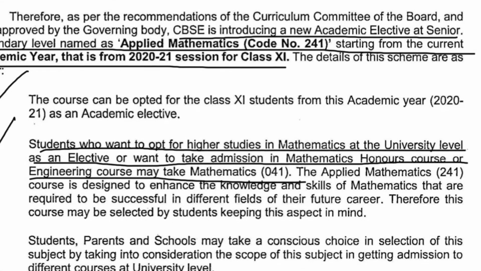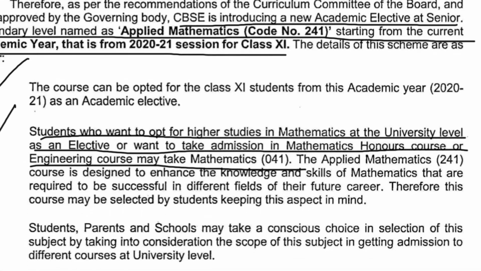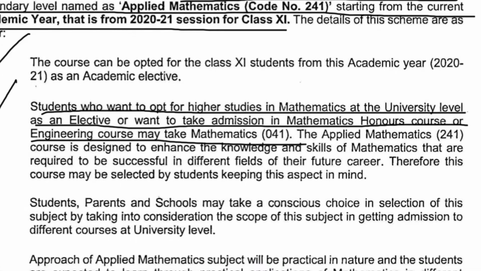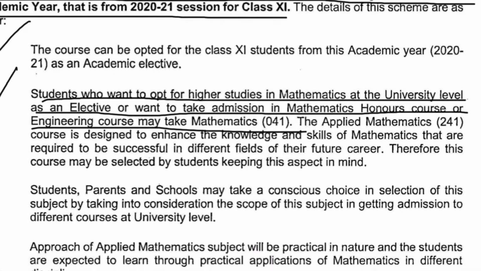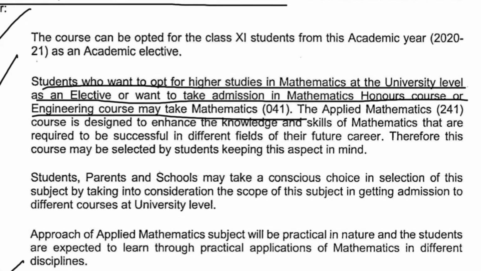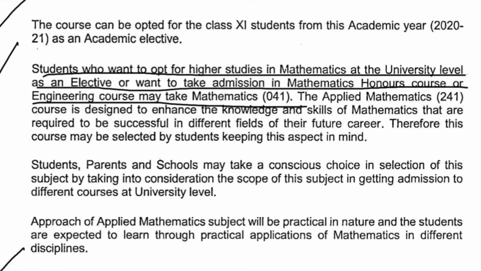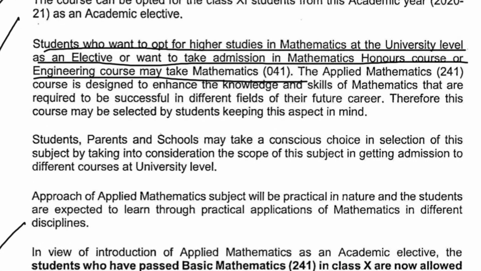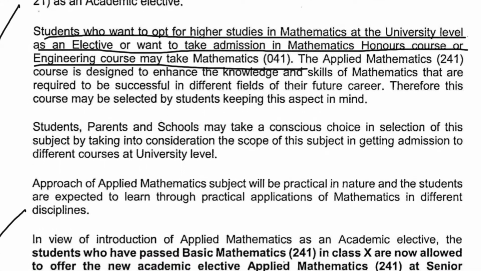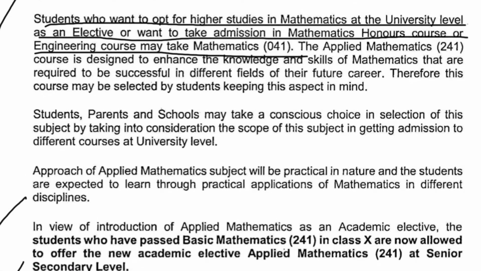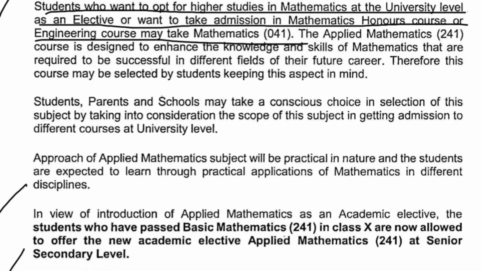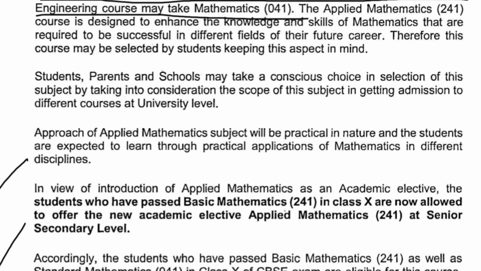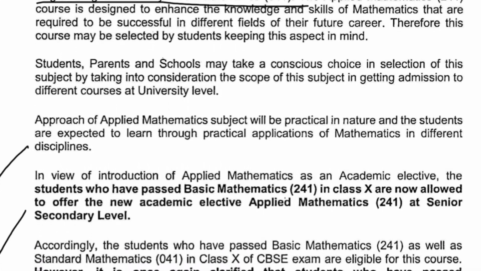Here you can see Applied Mathematics, whose code is 241, starting from the current session, that is 2020-21, for class 11. This course can be opted by the students of class 11. One more thing mentioned here: students who want to opt for higher studies in mathematics at the university level as an elective, or want to take admission in a mathematics honors course or engineering course, may take mathematics of the previous code, that is 041.